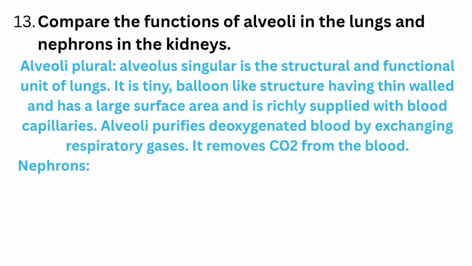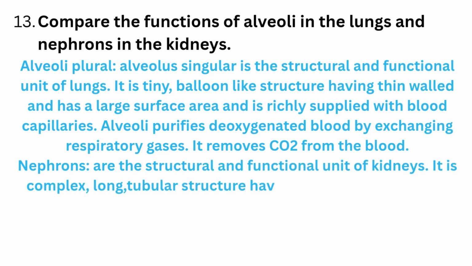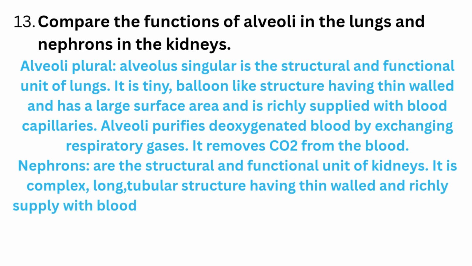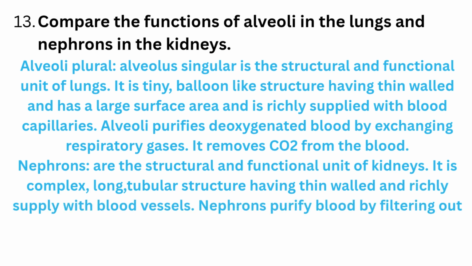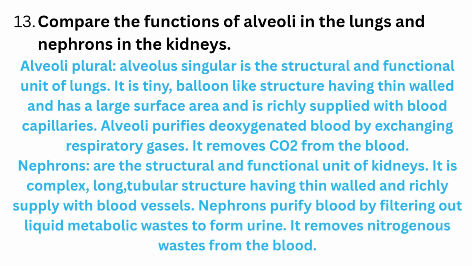Nephrons are the structural and functional unit of kidneys. It is a complex, long, tubular structure, thin walled and richly supplied with blood vessels. Nephrons purify blood by filtering out liquid metabolic wastes to form urine. It removes nitrogenous wastes from the blood.